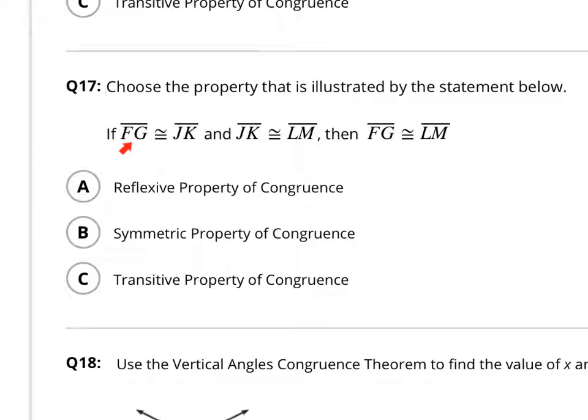So FG is congruent to JK, and JK is congruent to LM. So FG is congruent to LM. So see, there's a middle guy in here that connects these two. It's kind of like the friends. If I'm friends with Mr. Houston, and Mr. Houston's friends with Mrs. Tressa, then I'm friends with Mrs. Tressa, which we all know really couldn't happen. So which property would that be?